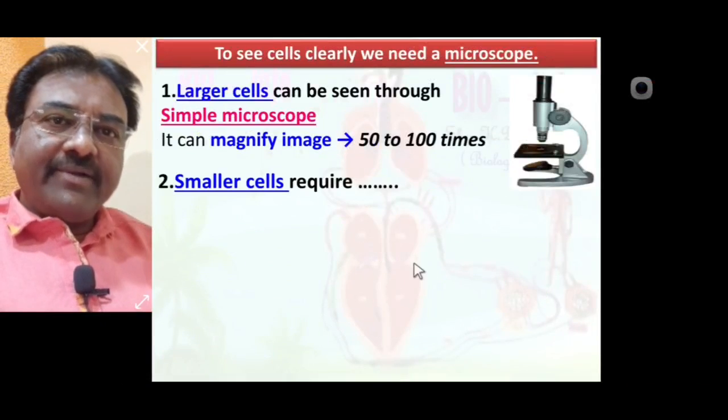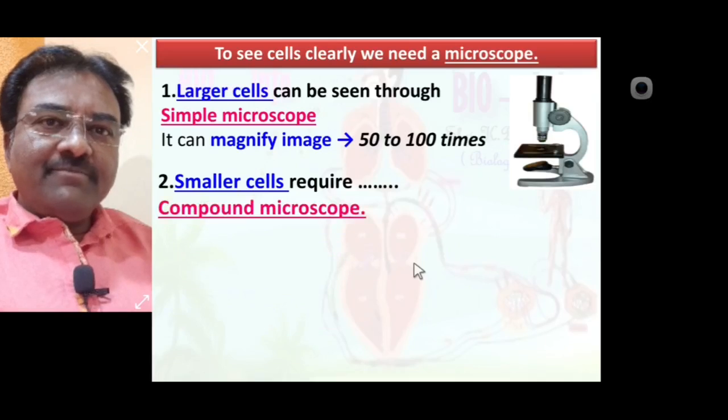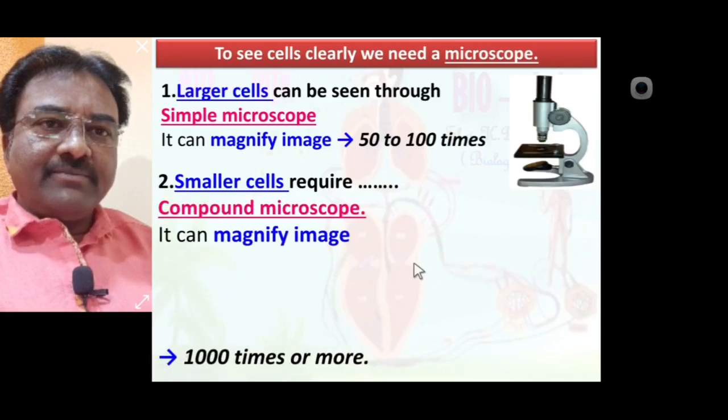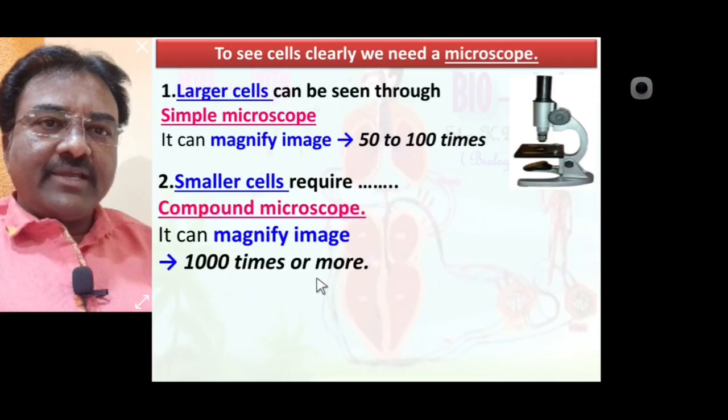Smaller cells require a compound microscope. It can magnify about 1000 times or more, so smaller cells are easily seen in a compound microscope.